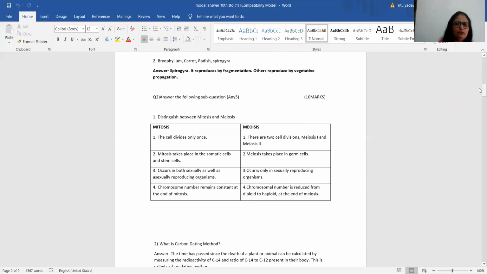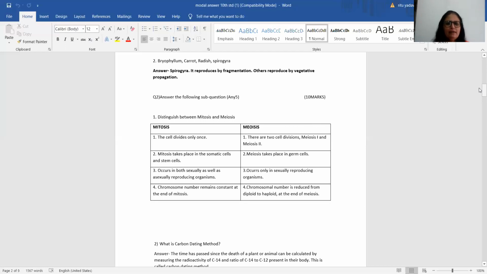Now in the second question, answer the following sub-questions, but here you have a choice. That is, any 5 questions you are supposed to solve. Marks allotted are 10. That means 2 marks for each question. The very first question is distinguish between mitosis and meiosis. Again, very easy question. Any 2 points should be included in your answer from both the sides.